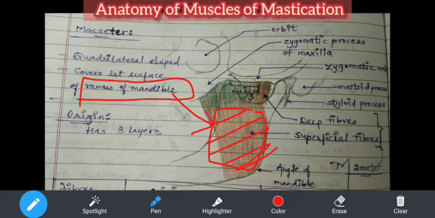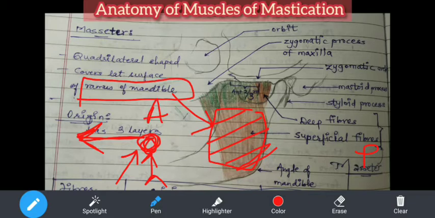So this is what you are viewing, the person from outside. See, actually I'll give you the orientation first. This person is seeing this way. He is facing this way. Now you are viewing the person from the side. Okay, you are viewing the left side. So this is posterior of the person. This is anterior of the person. Not this person which I have drawn, the diagram.